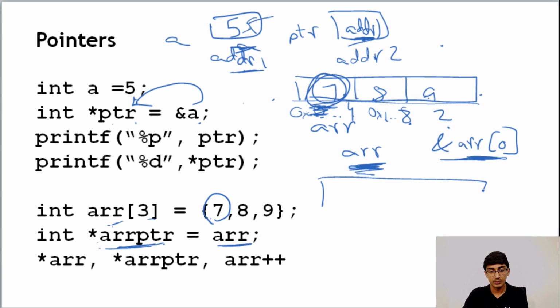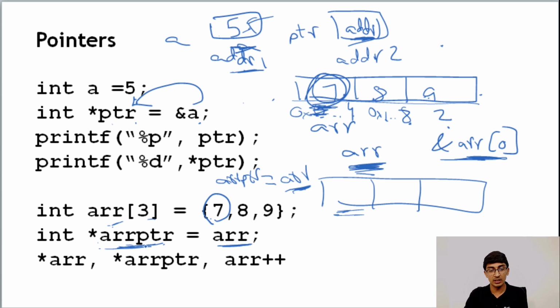In an array, the first element's address is what is stored in the array name. So the array name is also a pointer to the first element's address, and since it's a pointer, when you define a new pointer like arrptr, we can actually point it to arr. Okay, so I hope you understood that part.